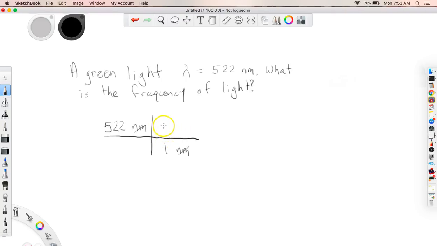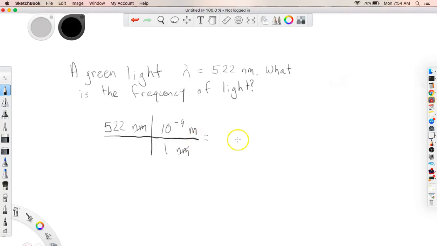That's the question. And 10 to the minus 9th meters is what that's equal to. You could also put that 1 meter is equal to 10 to the 9th nanometer. So you can put 10 to the 9th down here and 1 up here. That's how I usually teach students to work with it in the first place, so they don't get confused when to use negative exponents or not.